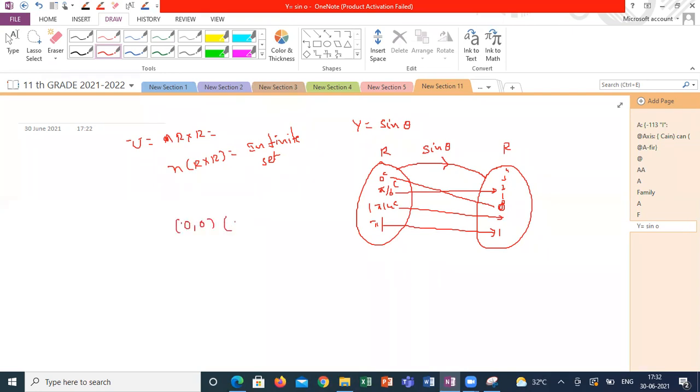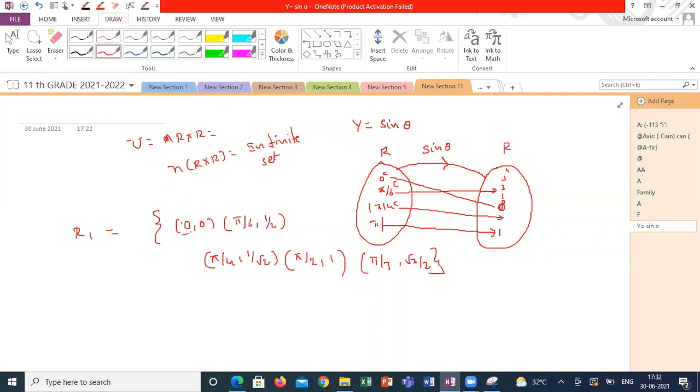I can take any angle, but I'm taking a few angles: pi by 6, 1 by 2; pi by 4, 1 by root 2; pi by 2, 1; pi by 3, root 3 by 2. These are the elements of relation R, where R is defined as sine theta.